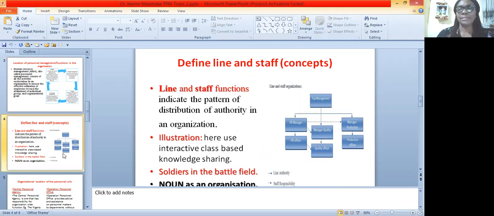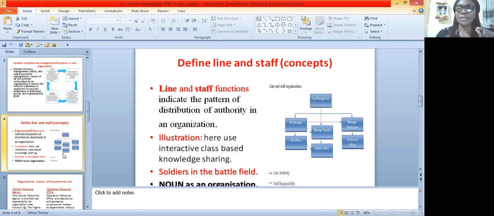The line managers, they are there to carry out the specific goal the organization is set out for, while the staff managers are there to support the line in achieving their goal. Their major duty is to see that the policies and everything the organization is noted for are actualized. They are the revenue generators.